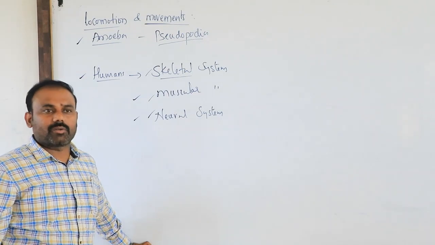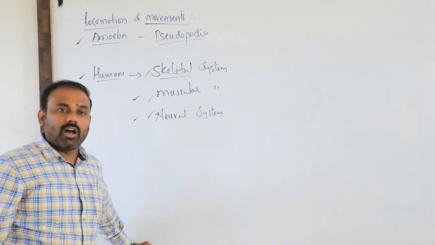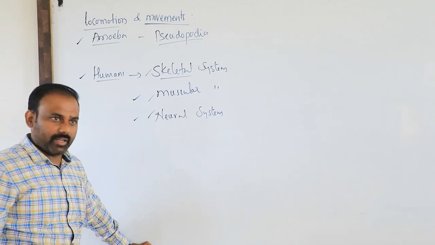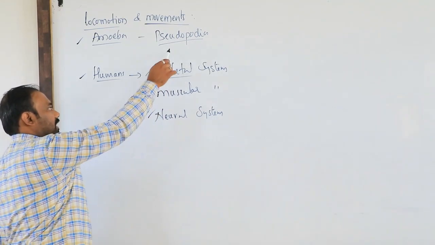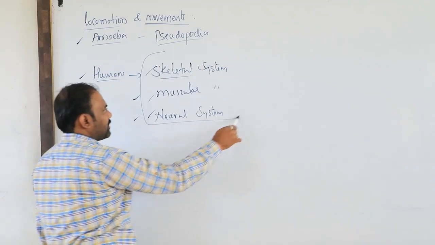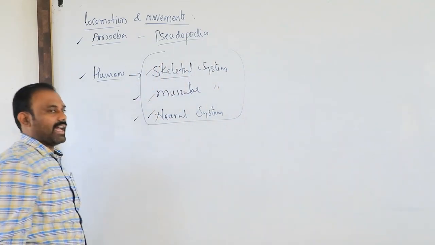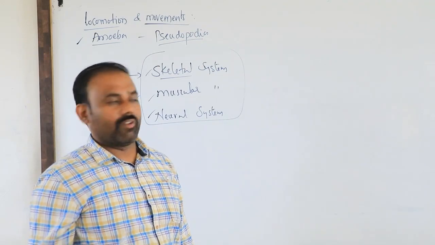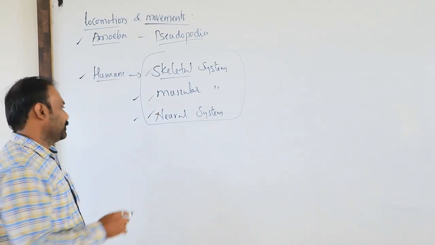Then only can the individual move from one place to another. These three systems have to work in a very well coordinated manner.